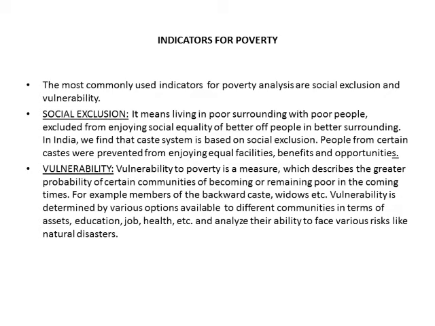Then number 2 is vulnerability. Vulnerability to poverty is a measure which describes the greater probability of certain communities of becoming or remaining poor in the coming time. For example, we have members of the backward caste or individuals like widows, physically handicapped persons and so on. Vulnerability is determined by various options available to the different communities in terms of assets, education, job, health, etc.